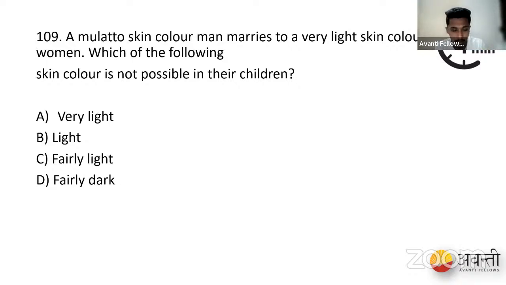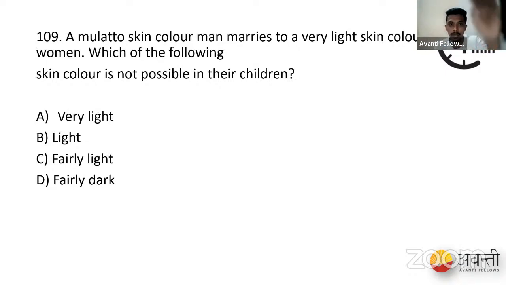Then we have small a, capital B. Okay, capital B, small b, then we have small c. Yes. So these are the babies that will be born if a mulatto skinned man marries a fair, that is light skinned female. Okay. Is it understood, people? And finally, one more is there, that is small a, small b, small c. Sorry. Okay, give me 1 second. Small a, small b, small c. So this is the last baby.